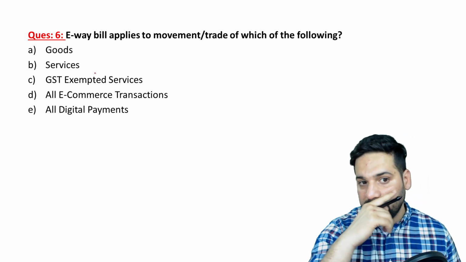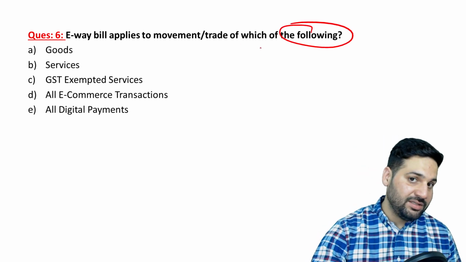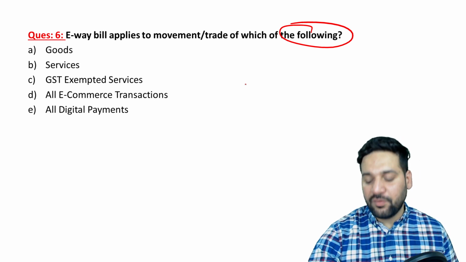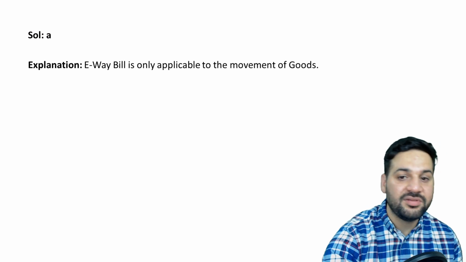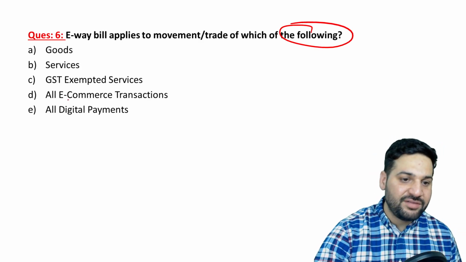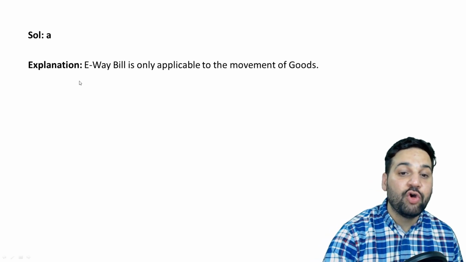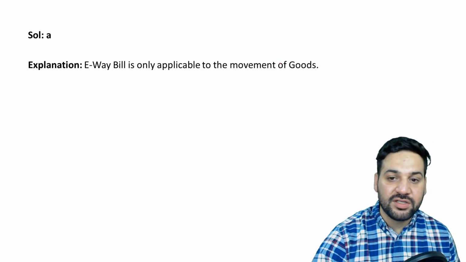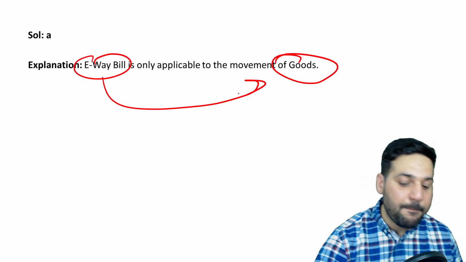E-way bill. E-way bill applies to movement trade of which of the following? E-way bill, that's very important. If you are sending goods from one place to another, it should have an e-way bill, but there are some certain exemptions as well. If the value of goods is less than 50,000, it is exempted. But the e-way bill applies to the movement of goods. If you are moving the goods from one place to another, you need to provide an e-way bill.